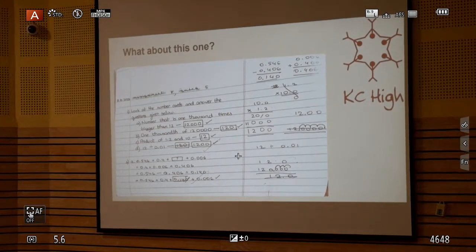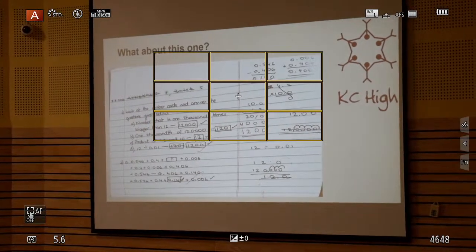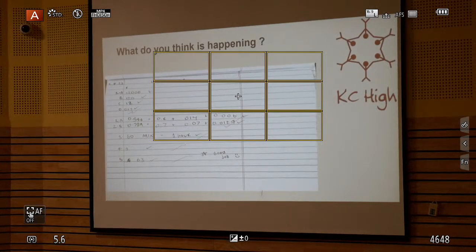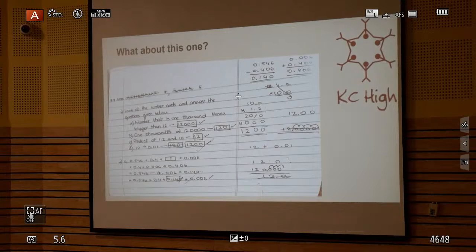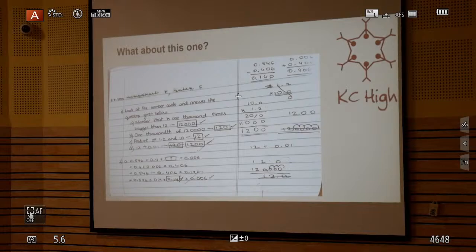What do you think is the difference? Questions are there, the steps are there. Which one do you think would help the child when he or she is revising or going back through the notebooks? The second one. So this is one reason why we want the children to write the question.